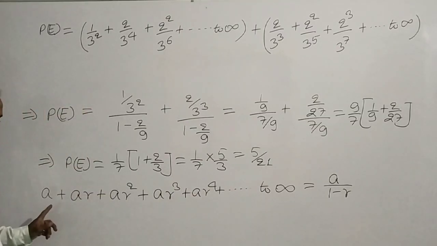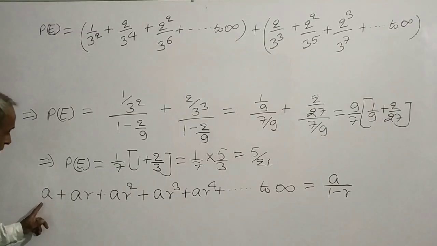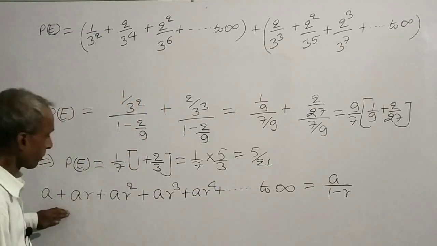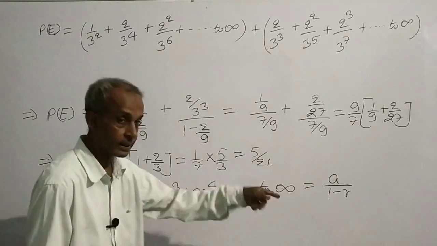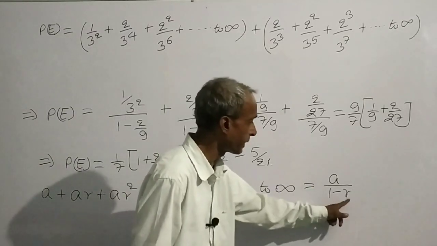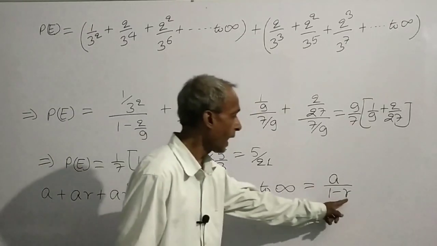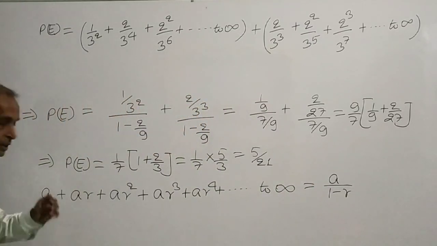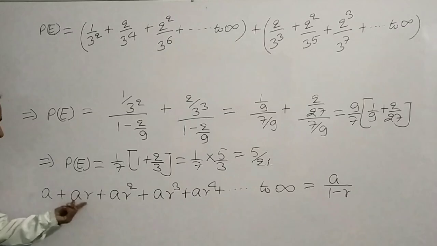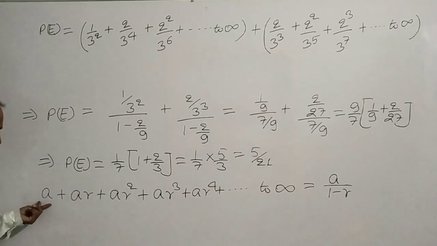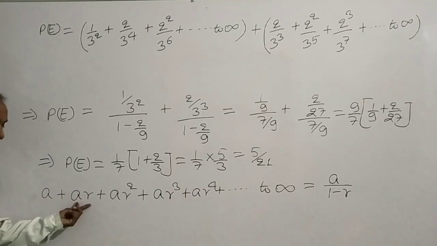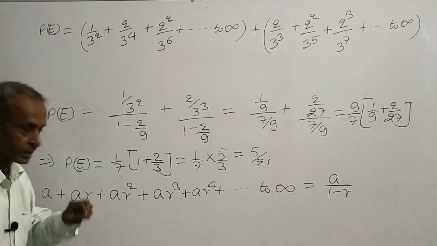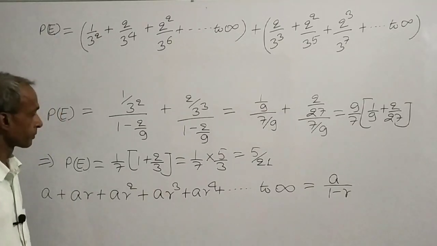And sum of infinite terms of geometric progression is equal to a by 1 minus r, where r is common ratio, and common ratio can be obtained by dividing second term by first term. When we divide ar by a, we get r, which is common ratio.